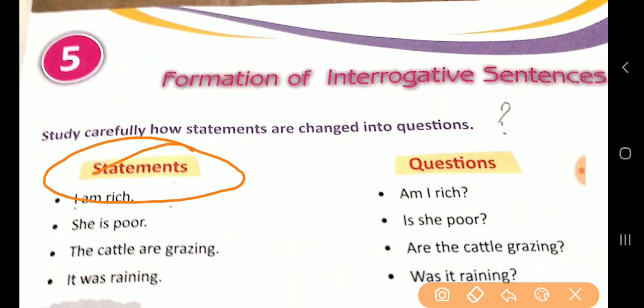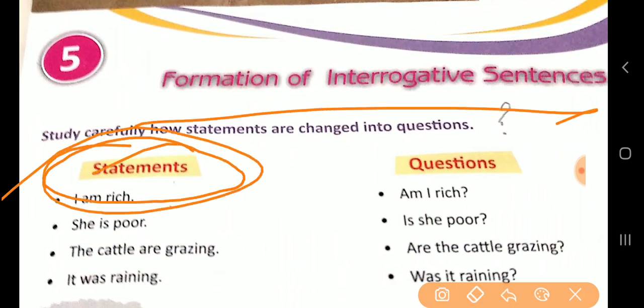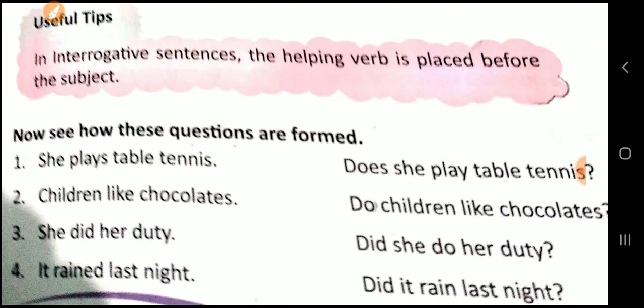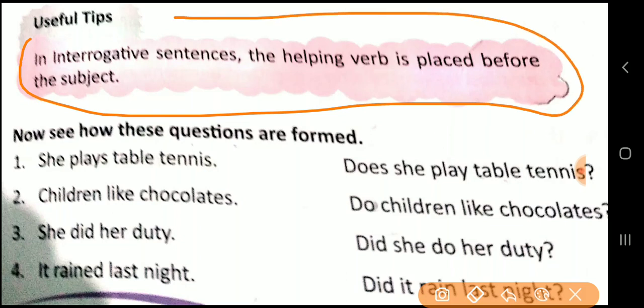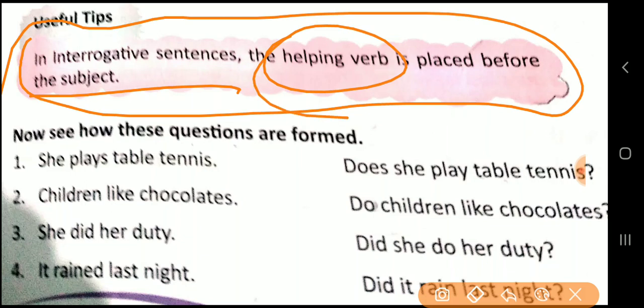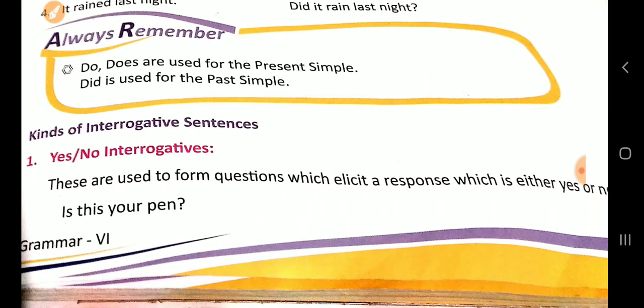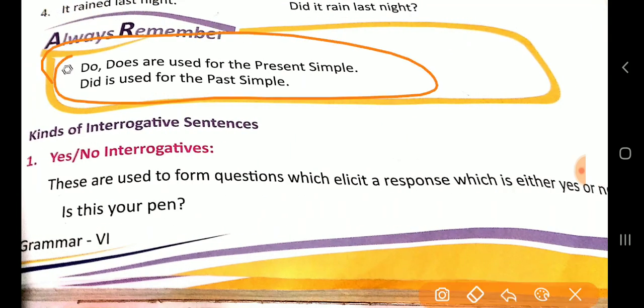What is the formation of an interrogative sentence? Statements will be changed into questions. Now: I am rich. Am I rich? She is poor. Then, is she poor? Now how to understand? This tip you have to remember: to make an interrogative sentence, you have to write the helping verb before the subject. Okay. So dear students, remember all this. Do and does is used for the present simple. Did is used for the past. Okay.